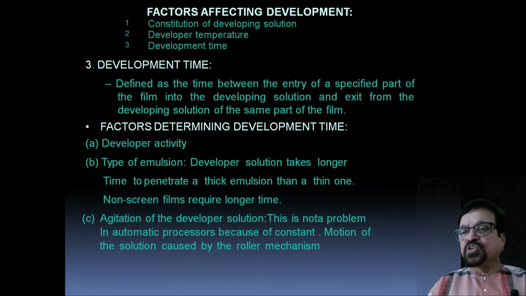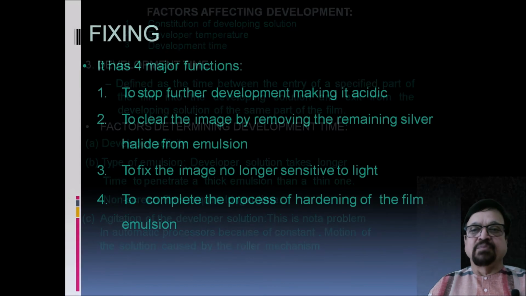Now agitation of the developer solution. This is a problem in automatic processors because of the constant motion of the solution caused by the roller mechanism. So for agitation of the developer in manual processing, once the film is put inside the chemical, we have to agitate so that every time new developer will come in contact with the film.